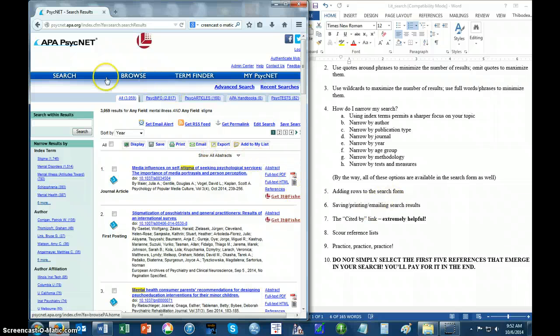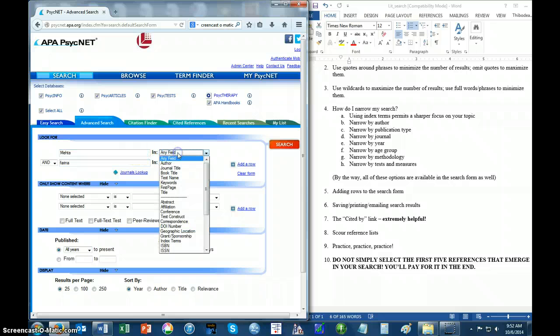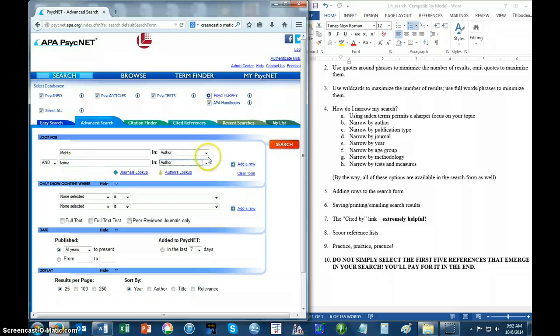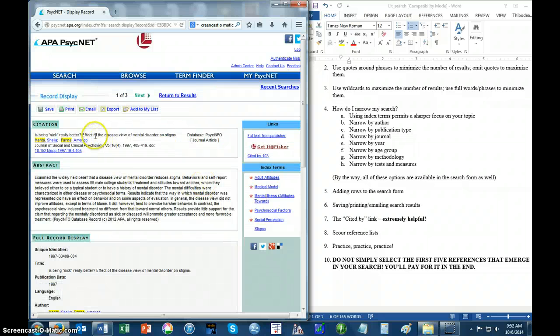I want to show you the cited by link. This one is really, I think, especially nice. I'm going to do a search for one of the papers that I've already given you that's going to serve as some background for study 1. That's this paper by these authors, Mehta and Farina, and it happens to be the top one, and it's called "Is Being Sick Really Better? Effect of the Disease View on Mental Disorder on Stigma."